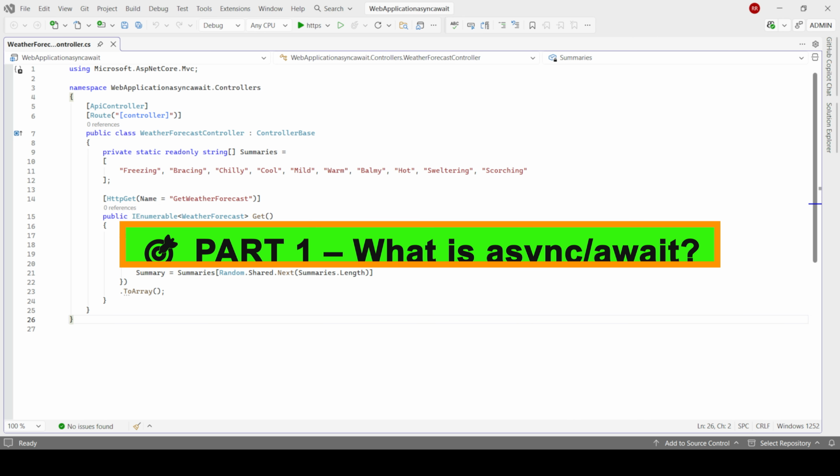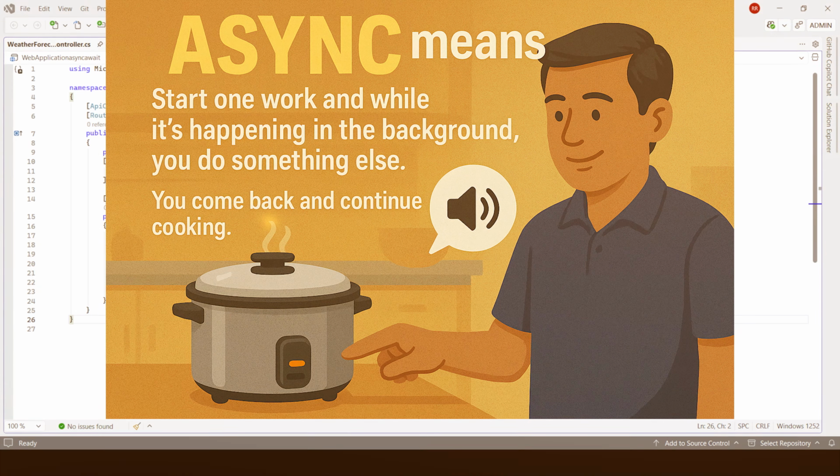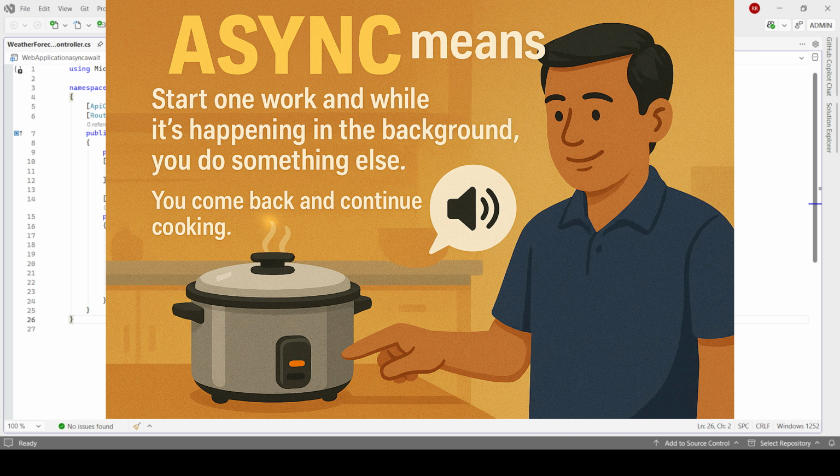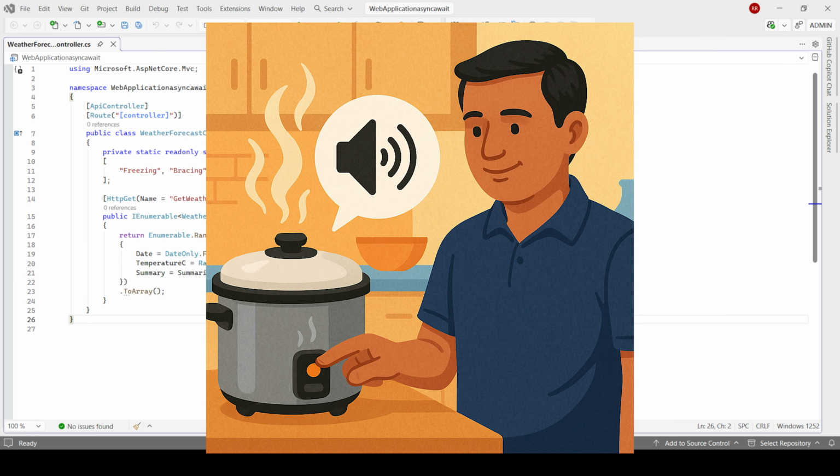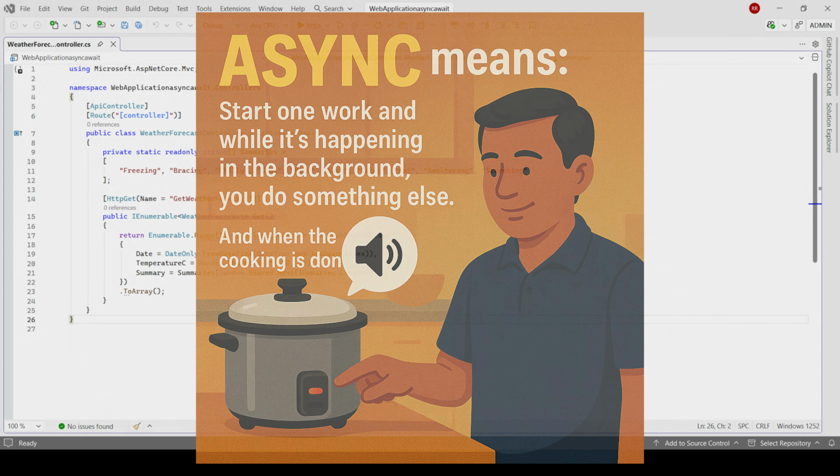Imagine you are at home. You put rice in the cooker. Does the cooker ask you to stand there and watch? No, right? So you start the cooker and you go do other work. Yes or no? So this is async.